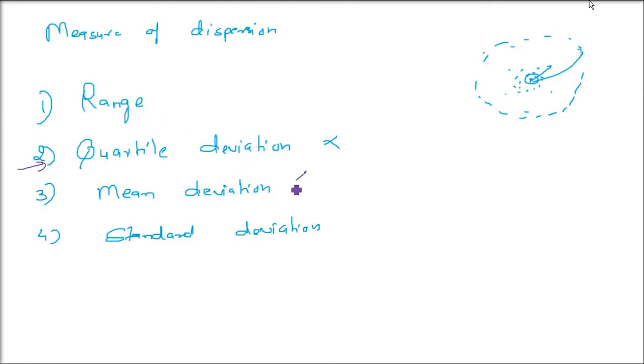Every dispersion measure has its advantages and disadvantages. We'll talk about range just now. Then you'll see what the problem with range is, and why we go to mean deviation and standard deviation.